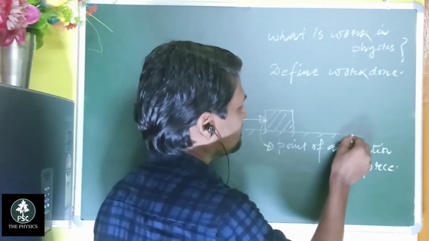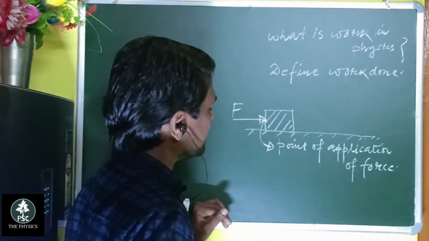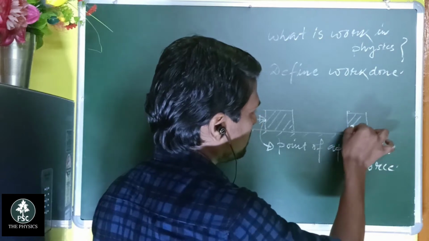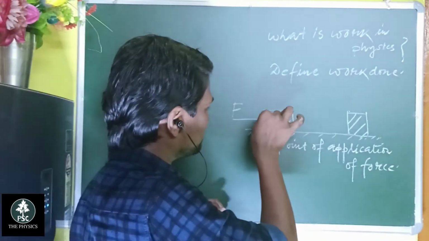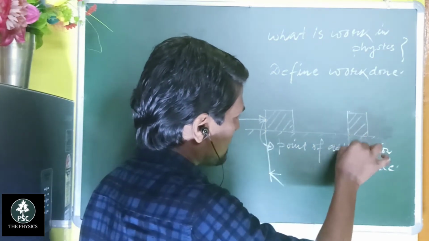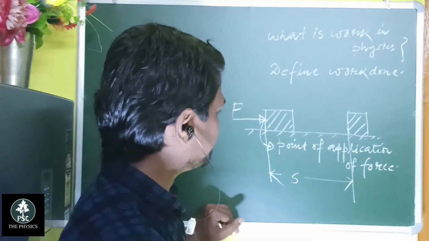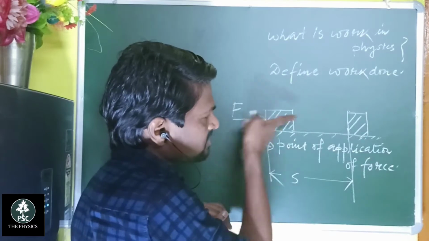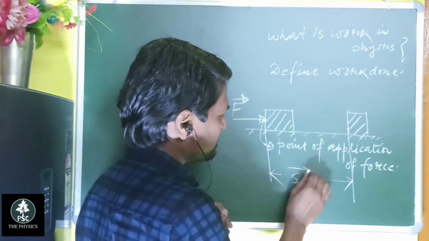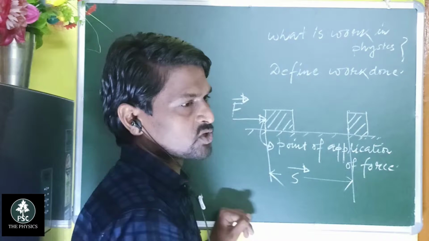This is the earth's surface, and you push that object and it moves up to a particular distance. If this is the point of application of force, then this point moves to this position. So this is the displacement, and the displacement takes place along the direction of force. Displacement is also a vector quantity.